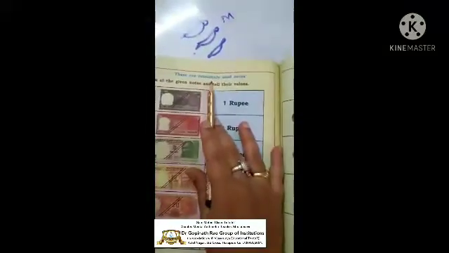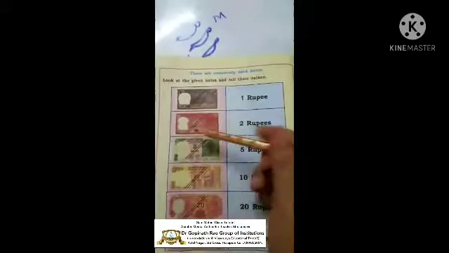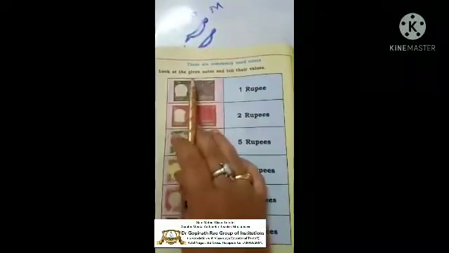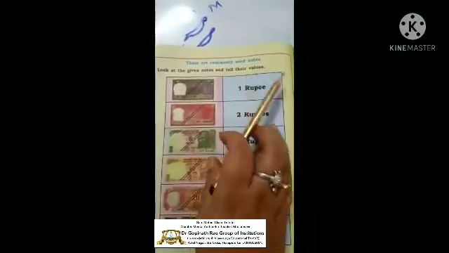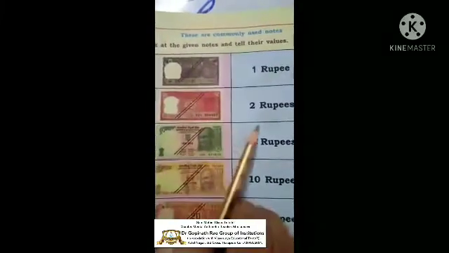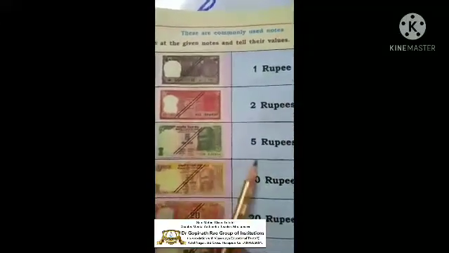These are commonly used notes. See, these are the notes. These are the old notes. Now the notes have been changed. Okay. Look at the given notes and tell their values. See what is there on the note here. See, it is 1, so it is 1 rupee. This is 2 rupees. 5 rupees. Still this 5 rupees is there. And this 10 rupees also is there, children.